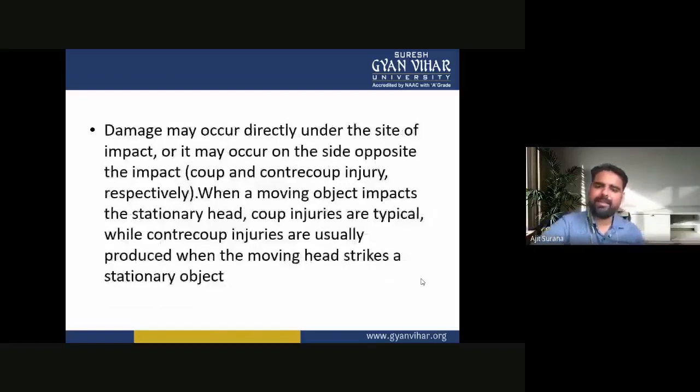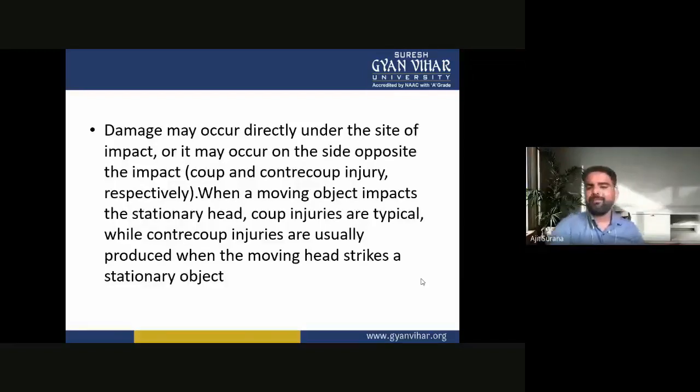Damage may occur directly under the site of impact, or it may occur on the side opposite to the impact. They are called coup and contrecoup injuries, respectively. When a moving object impacts the stationary head, coup injuries are typical, while contrecoup injuries are usually produced when the moving head strikes a stationary object.